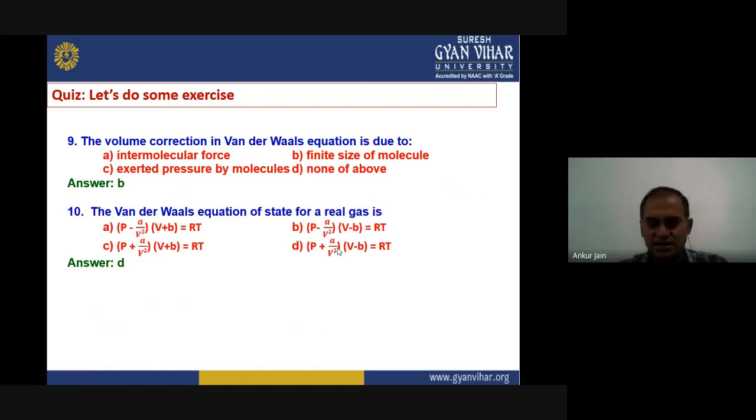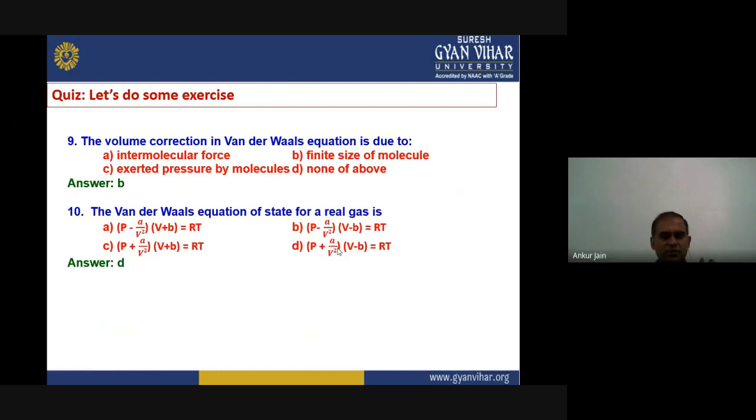Okay, so this is all about today's lecture. Now we can quickly recall what we have done. We started with the ideal gas equation PV = RT. Then we corrected it for the pressure value and for the volume value. The pressure was corrected due to the intermolecular attractive force exerted on the molecule striking the wall, and that is dependent on the density term. So p is proportional to 1/V², and that's why we have introduced a/V² into the pressure term.